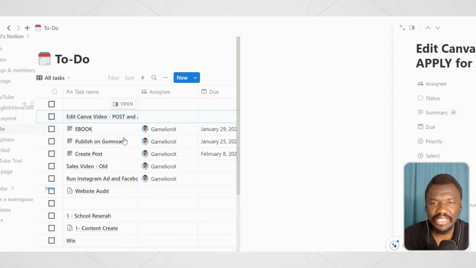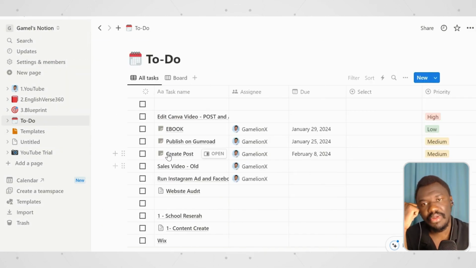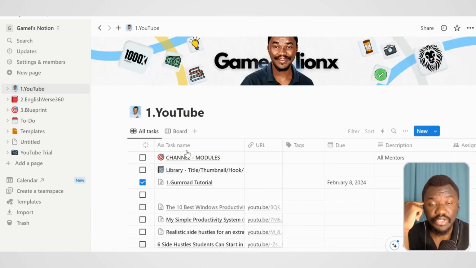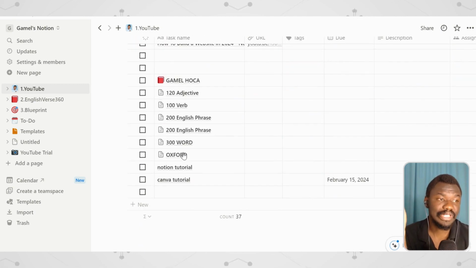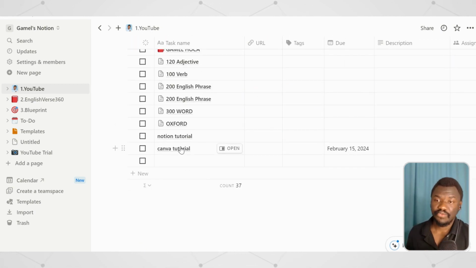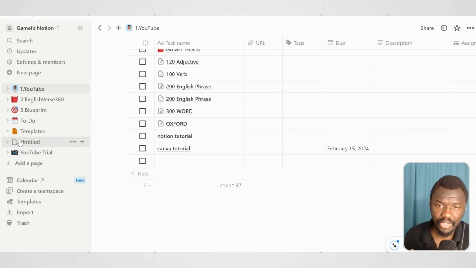So it's so easy that I think not just for to-do lists, you can actually use it for your content creation tasks as well, just like I've done with my YouTube channel. The template I'm using over here is a simple to-do list that you can also use for yourself. Now, these are very simple templates. I know a lot of people have highly sophisticated templates, and you might have been looking for something sophisticated, but this is exactly what I use to get the work done.